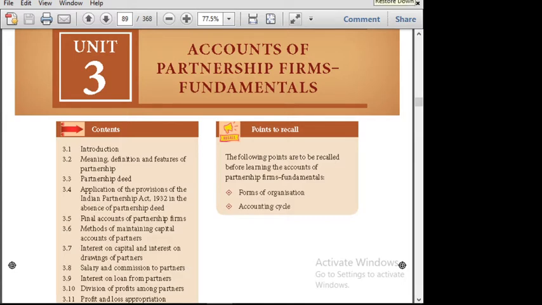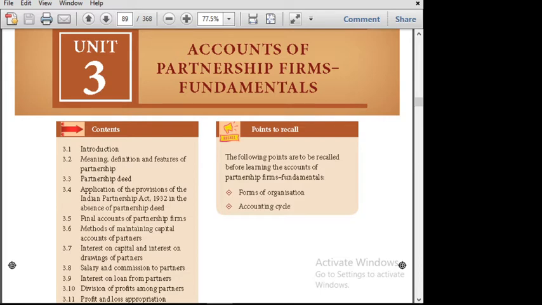Good morning, students. In this session, we are going to see the next chapter, number 3, Accounts of Partnership Firms: Fundamentals. Before going to the chapter, let us know the meaning of partnership firms, and let us recall the points that you are going to learn in the partnership.